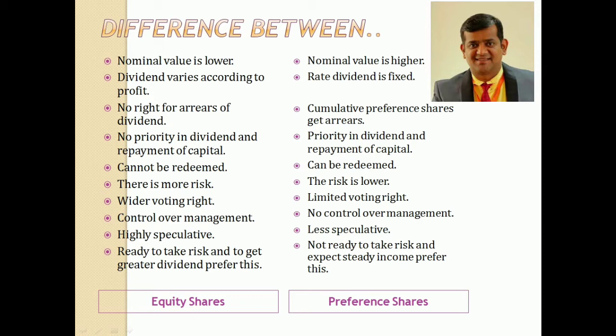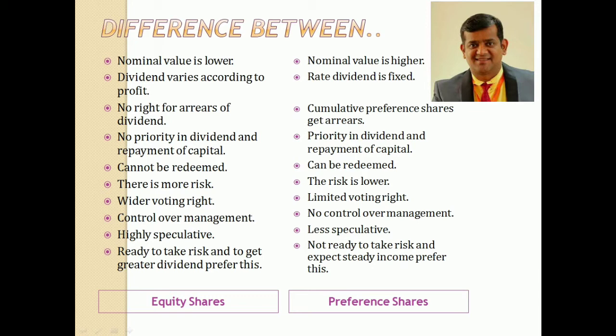So next is it cannot be redeemed. Equity shares cannot be redeemed. So as I said, the company will not pay back the capital which is paid by the equity shareholders. Clear? But preference shares can be redeemed only when it is clearly mentioned in the articles of association, or it has to be issued as redeemable preference shares. So in such a case, it can be redeemed. So preference shares can be redeemed, whereas equity shares cannot be redeemed.